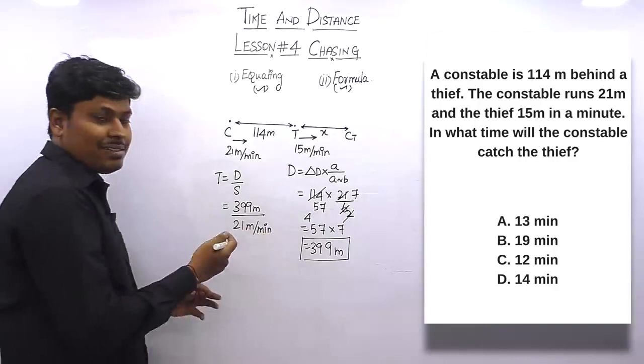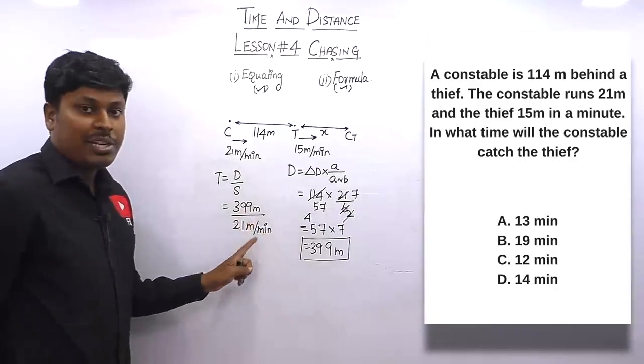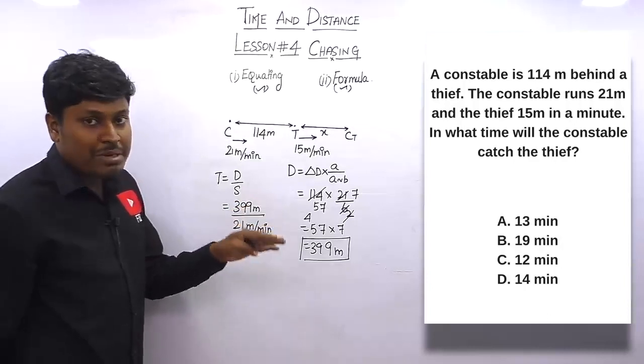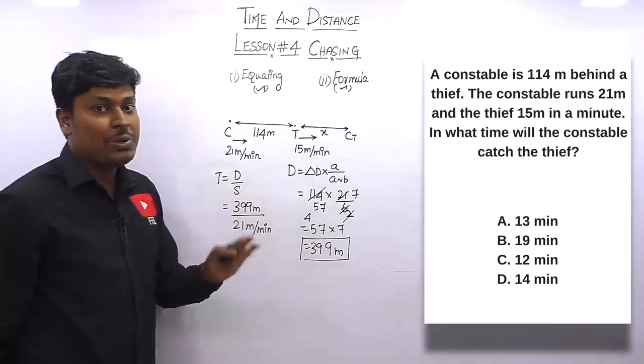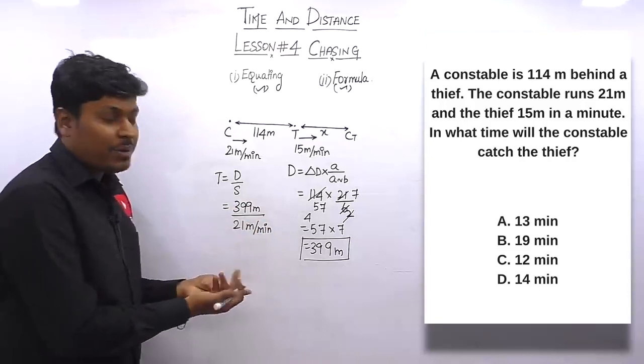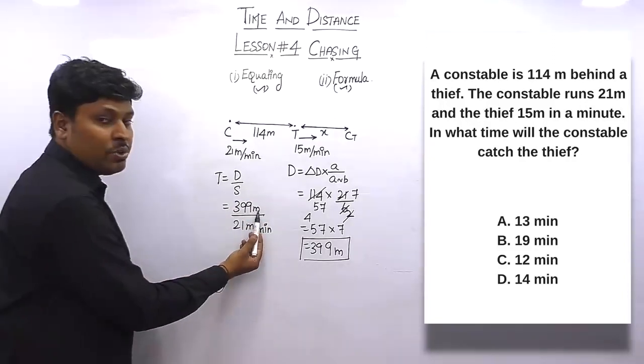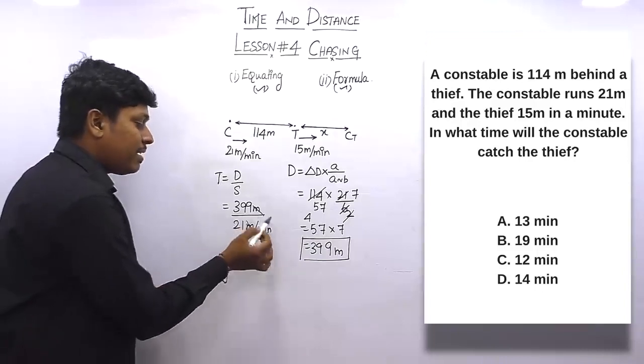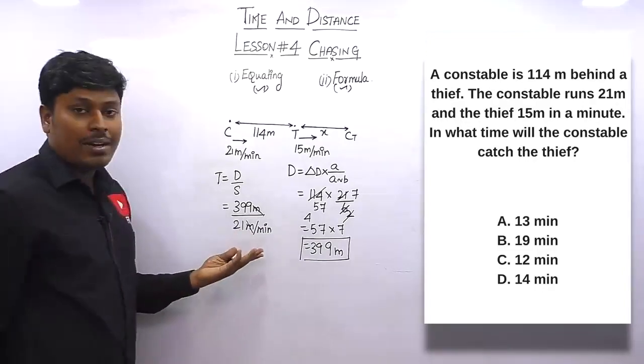In the previous question, the numerator is in meter and the denominator is in kilometer per hour. So in order to convert kilometer into meter per second, we had to convert the second into minute. But in this question it is easy. Why? Because they have directly given meter in the numerator and meter per minute in the denominator. So you can cancel meter and meter, and finally we directly get an answer in minute.